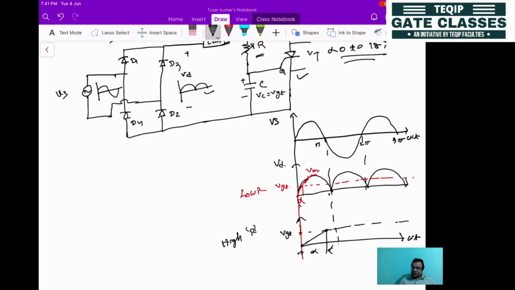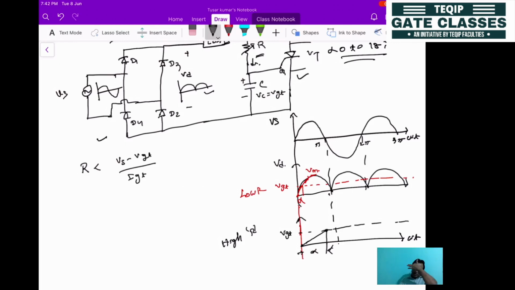While choosing this particular configuration, what is the value? If you want to design this one, the R value will be equal to Vs minus Vgt divided by Igt, because here will be the Igt current.